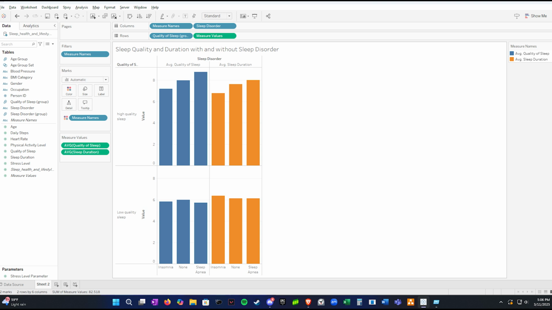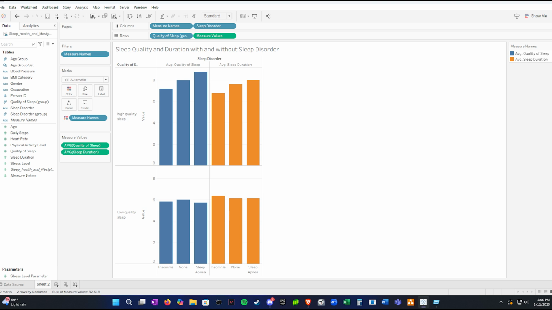So this chart right here was created by Sergio, I believe, and what exactly was the analysis that we performed? Well, the analysis here visualizes the relationship between sleep disorders, insomnia, none, and sleep apnea, and 2 different variables: average quality of sleep, high versus low, high quality rating, 3 to 6, and low quality rating, 6 to 9, and average sleep duration in terms of hours. We used a bar chart with different sleep duration in the row sections, sleep quality, and sleep duration in the column section, and Sergio filtered these by sleep disorders or lack thereof.